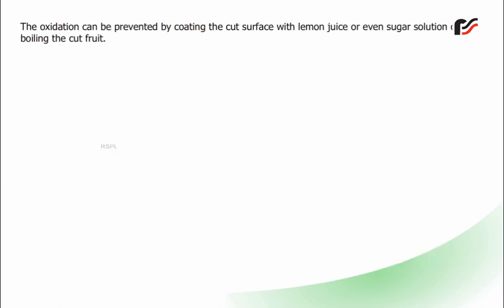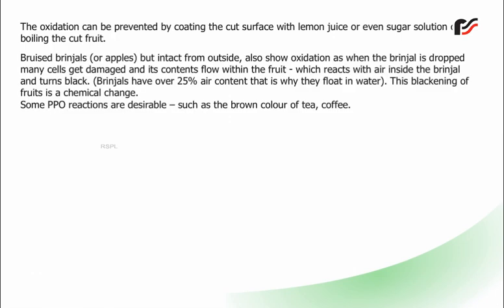The oxidation can be prevented by coating the cut surface with lemon juice or even sugar solution, or by boiling the cut fruit. Bruised brinjal or apples, though intact from outside, also show oxidation, as when the brinjal is dropped many cells get damaged and their content flows within the fruit, which reacts with air inside the brinjal and turns black. Brinjals have over 25% air content, that is why they float in water. This blackening of fruit is a chemical change. Some PPO reactions are desirable, such as the brown color of tea and coffee.